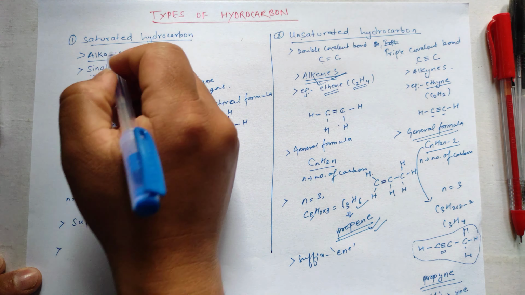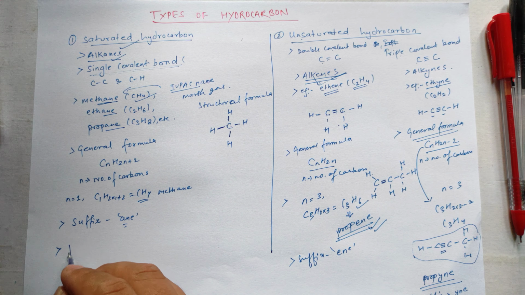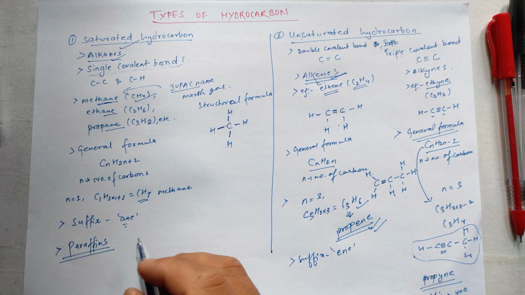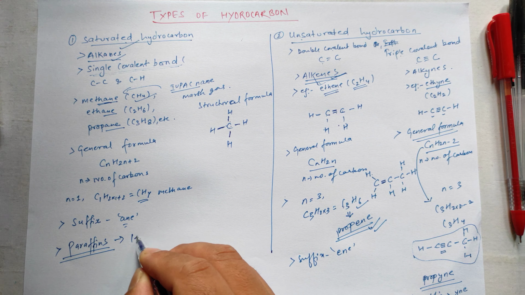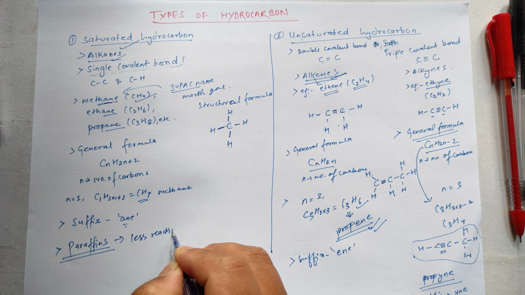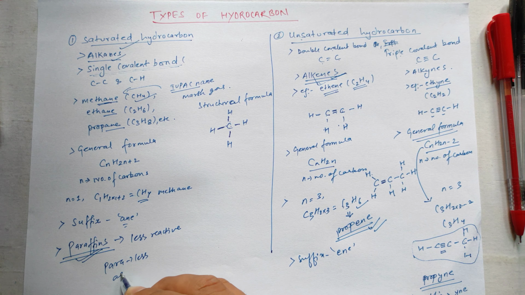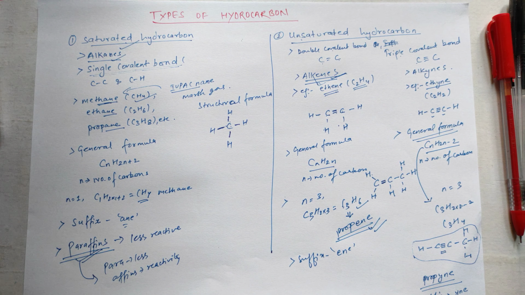one more thing, alkanes or the saturated hydrocarbons, they are called paraffins. Because alkanes are saturated hydrocarbons, they are very less reactive. Here paraffins is made up of two words. Para, it means less, and affins, it means reactivity. Okay, paraffins itself means less reactivity. Since alkanes or saturated hydrocarbons are very less reactive, they are also known as paraffins.